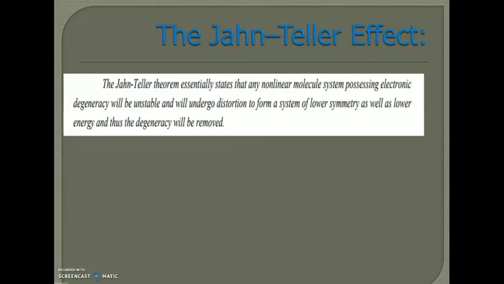Jahn and Teller say that it will undergo some kind of distortion, lower its symmetry and energy, and split the degenerate state. That is the Jahn-Teller effect or Jahn-Teller distortion.